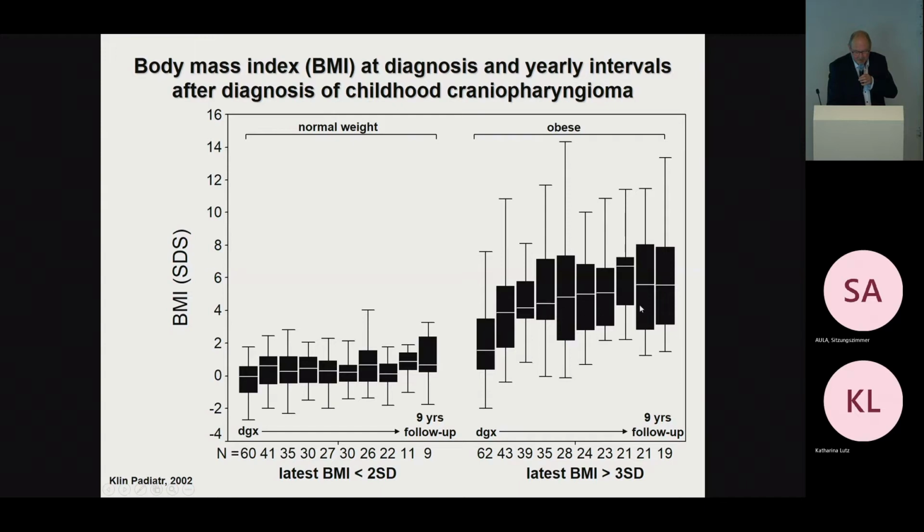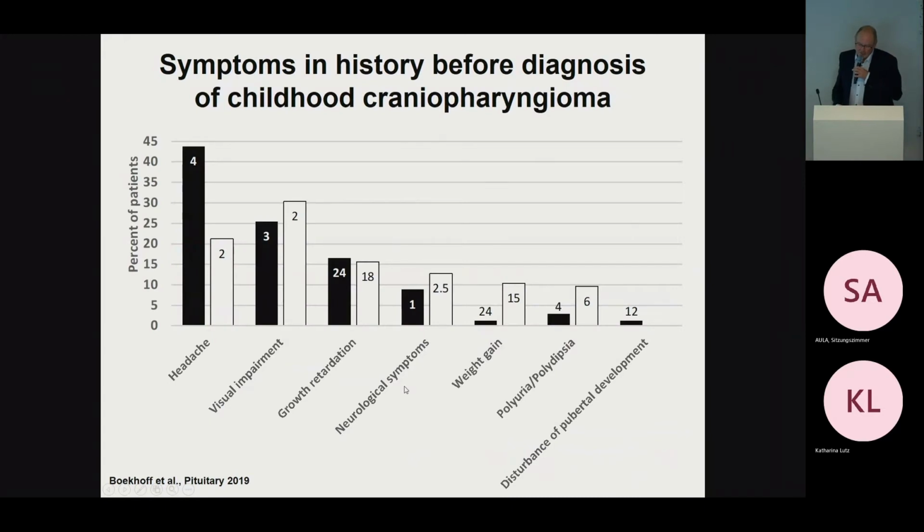Then there was a steady further increase of BMI SDS, and we were surprised to see that patients who were at risk for obesity were already more obese or had a higher BMI SDS at the time point of diagnosis when compared to patients without that risk. This led to the speculation that the pathogenic mechanisms for this obesity might be of impact and influence already before diagnosis and treatment.